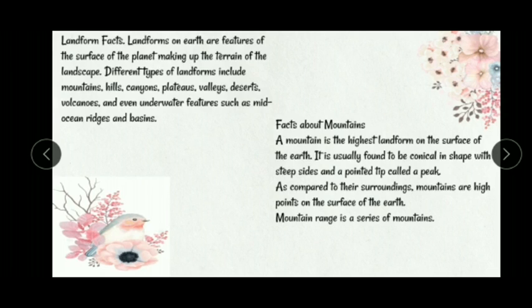Facts about mountains. A mountain is the highest landform on the surface of the earth. It is usually conical in shape with steep sides and a pointed tip called a peak. As compared to their surroundings, mountains are high points on the surface of the earth. A mountain range is a series of mountains.